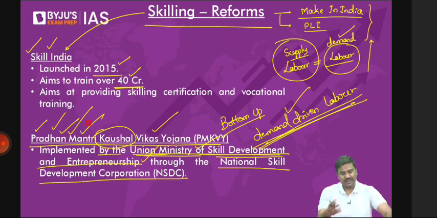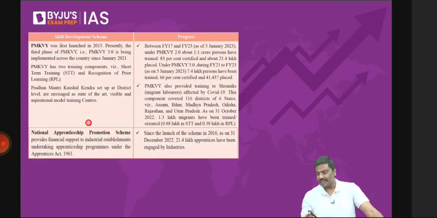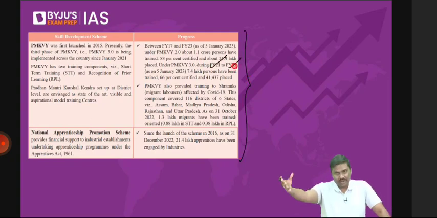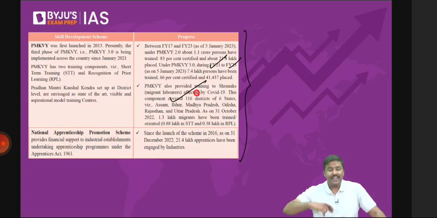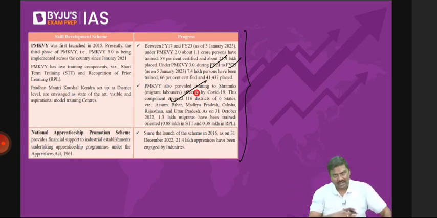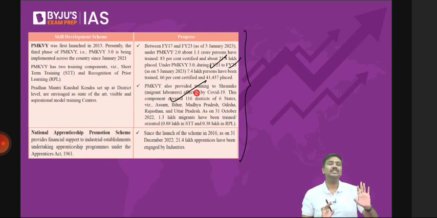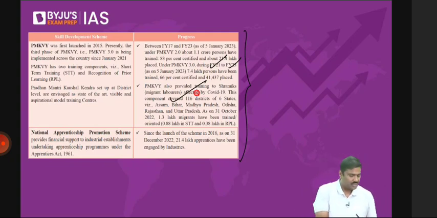In fact, I've given this. Please have a look at it. And do not buy out the data here. Why? This is for financial year 21 to 23. And if you're going to write the exam in 2024, this will become outdated data. That's the reason next year, whenever the data is again published, and I'm 100% sure they will publish the data again, whenever you're writing the exam, pick up the data from the respective Economic Survey of that year. Done?